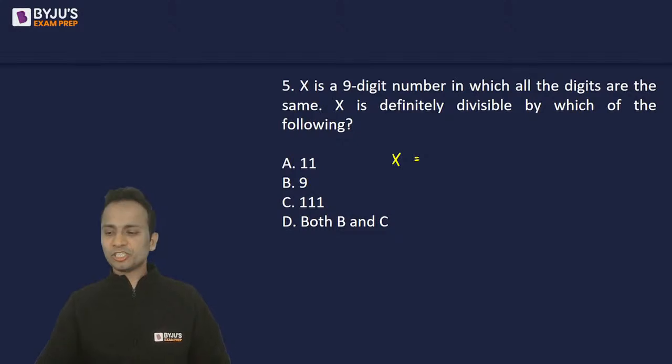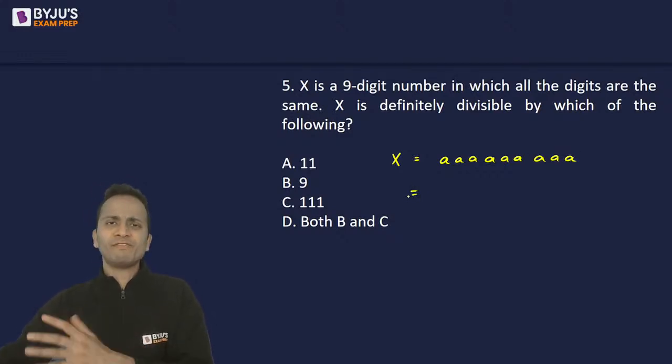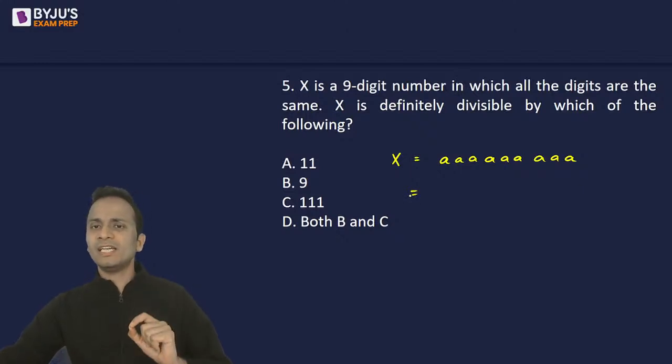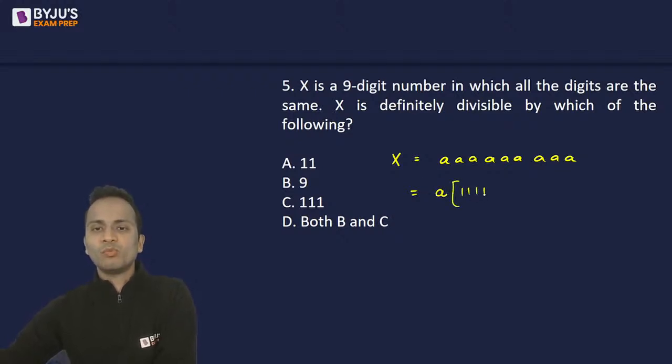Okay, so easy question था. So let's say मैं x को as a variable assume करता हूँ, a 9 times a लिख देता हूँ. So the value of a can be 1, 2, 3, 4, 5, कुछ भी हो सकती है a की value. This is a 9-digit number in which all the digits are same. So if I take a common from here, I will get 1, 1, 1, 1, 1, 9 times 1. Okay. Now this number 1, 2, 3, 4, 5, 6, 7, 8, 9.